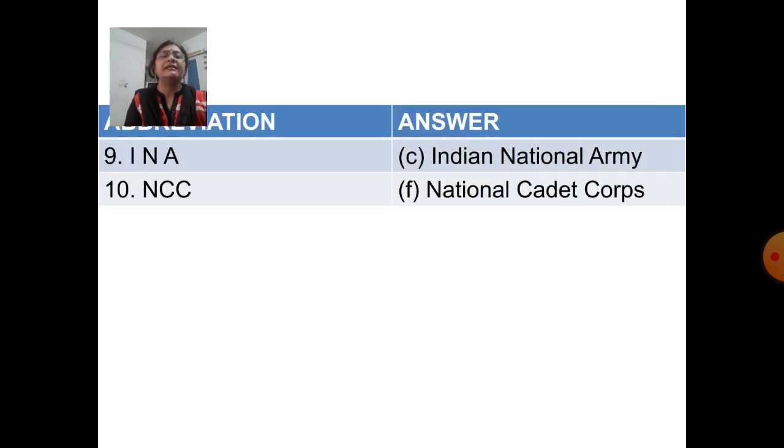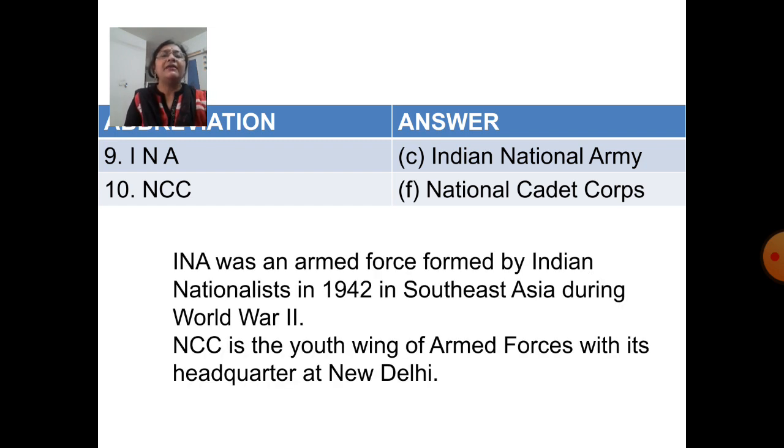Next abbreviation is INA. INA stands for Indian National Army, which is option C. INA was an armed force formed by Indian nationalists in 1942 in Southeast Asia during World War II. Next abbreviation is NCC. NCC stands for National Cadet Corps, which is option A. NCC is the youth wing of armed forces with its headquarters at New Delhi.